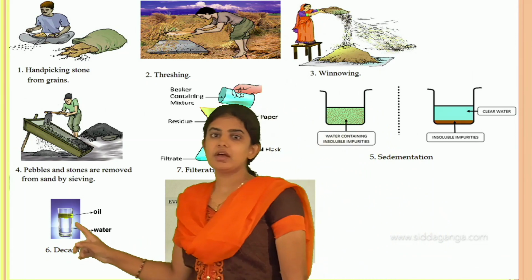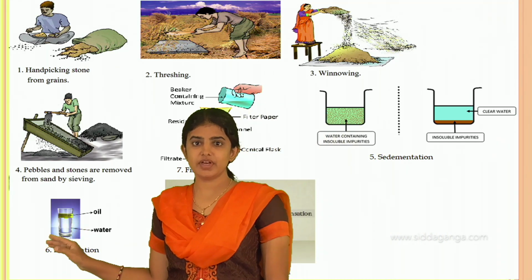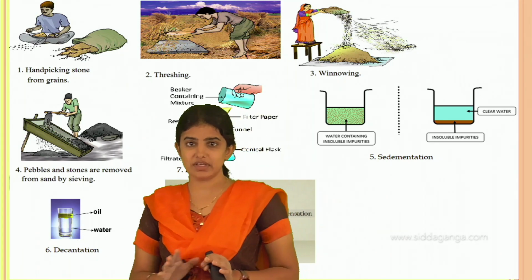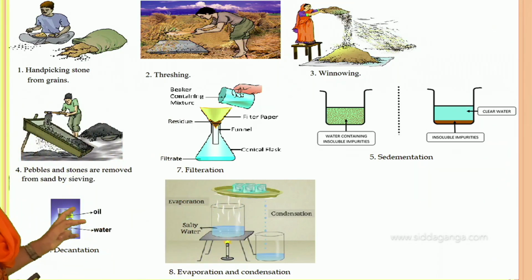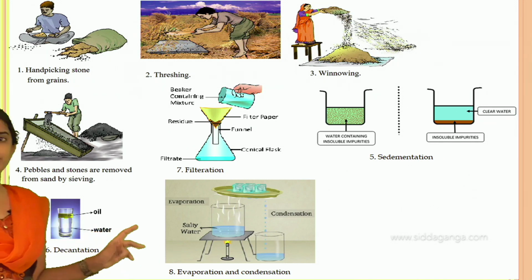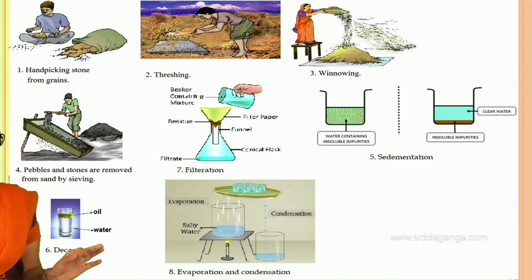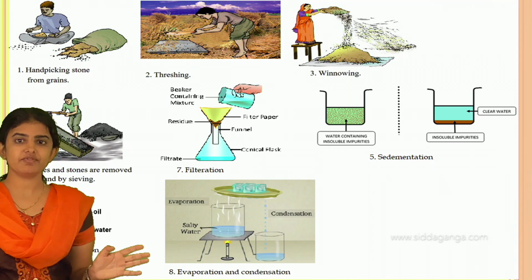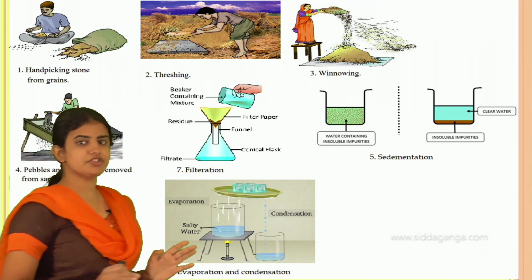This is the decantation process, where a liquid layer is also there, though both are liquid. Oil as well as water both act as liquids. Two different types of layer will be formed: one is the oil layer and another one is the water layer. When the oil is mixed with the water, it mixes together. After leaving it for some time, it forms two different layers. By the decantation process, we can remove the oil layer from the water layer. This is how the decantation process takes place.